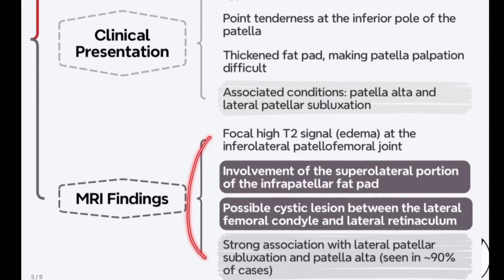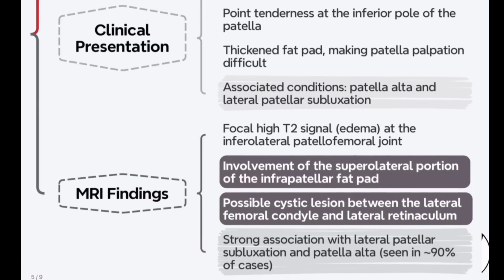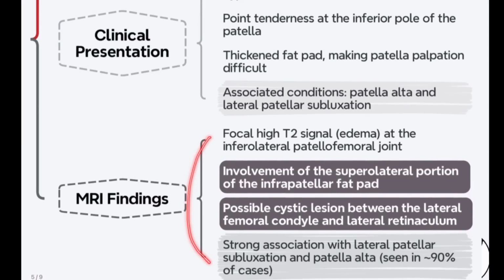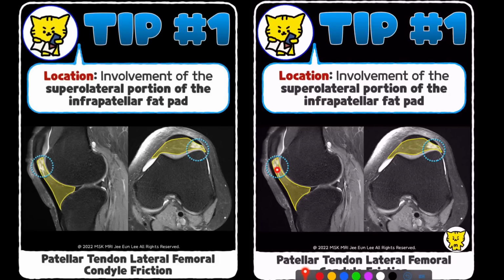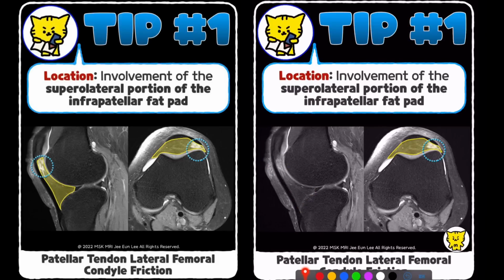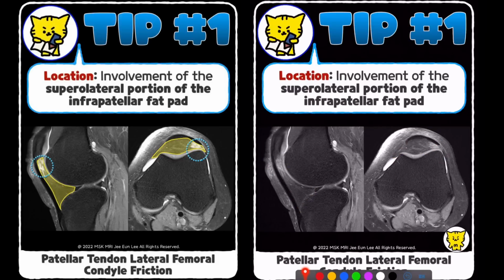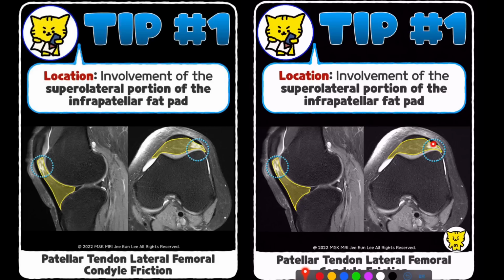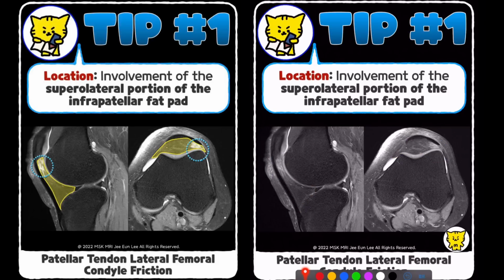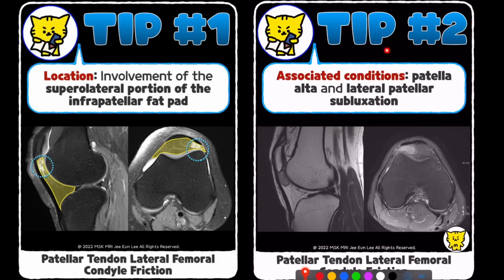Now, let's go over 3 key points that help us diagnose this condition on MRI. First, on fluid-sensitive MRI, we look for focal increased signal intensity in the superolateral portion of the infrapatellar fat pad, specifically between the patellar tendon and the lateral femoral condyle. This edema is a hallmark feature of friction syndrome.